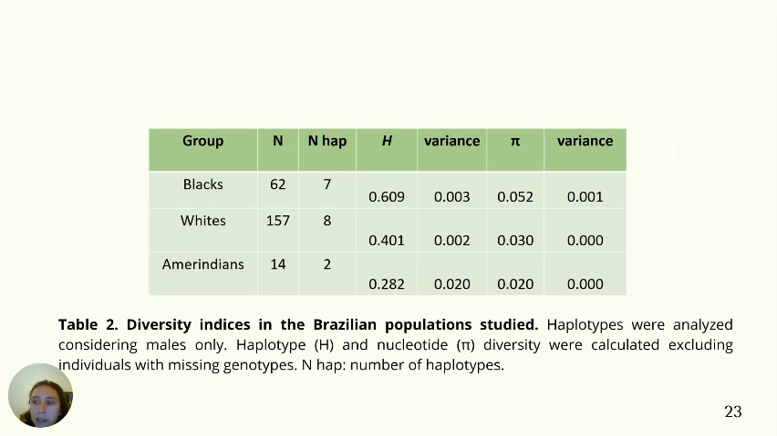We also analyzed molecular diversity indices in male haplotypes from the 3 groups, and we observed that the highest diversity indices were in Black Brazilians, whereas the lowest were for Amerindians.